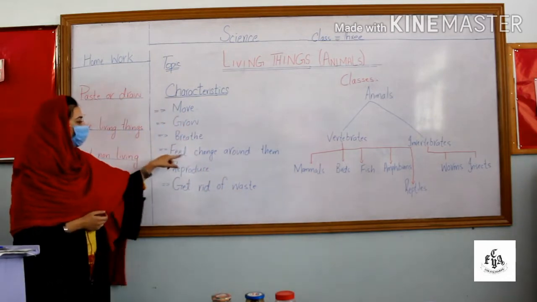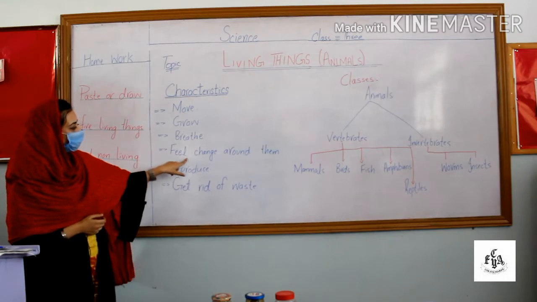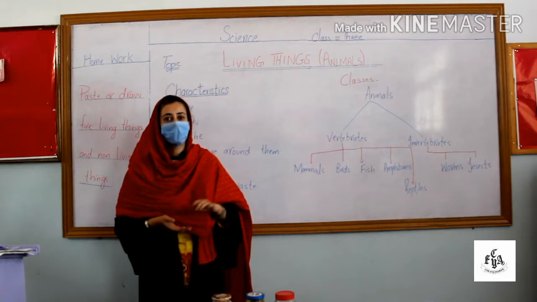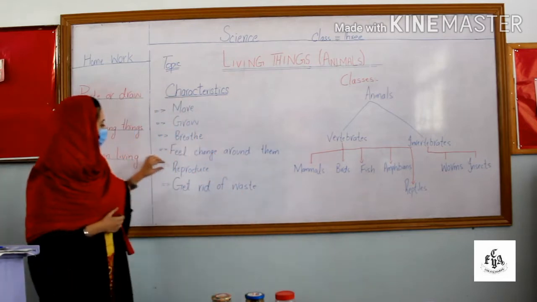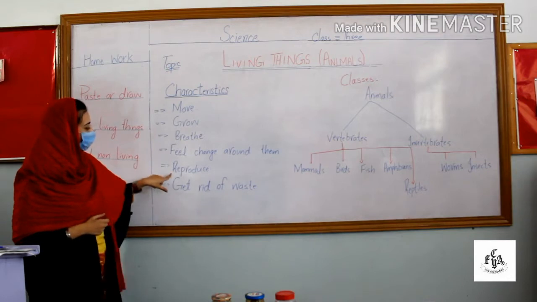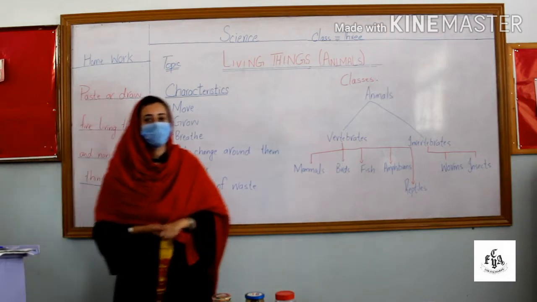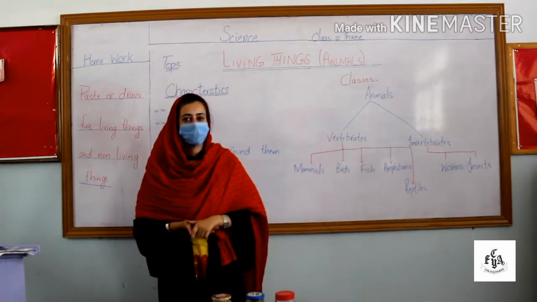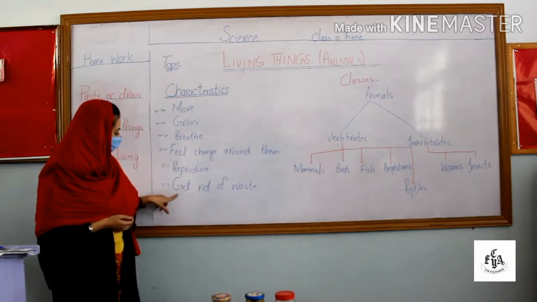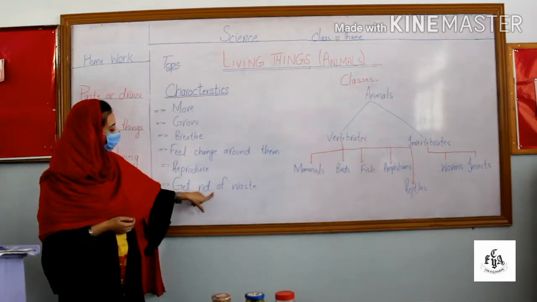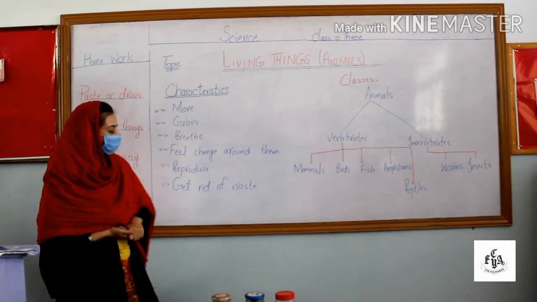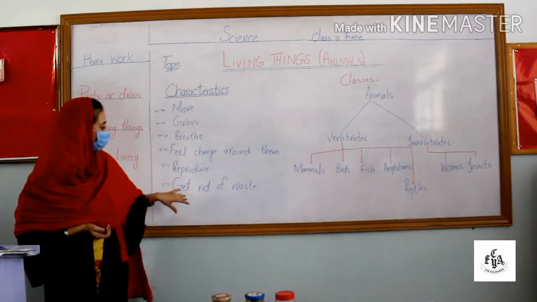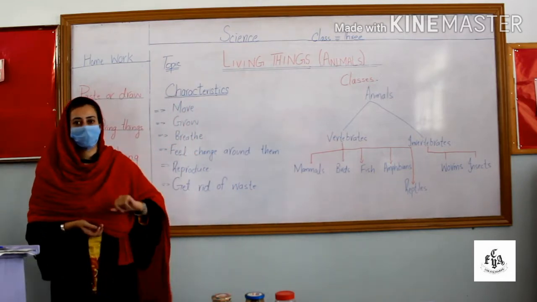The next one is living things feel change around them. Living things can feel everything which is happening around them. They can feel the changes. Number 4, living things can reproduce. Living things have babies. They can reproduce. Next, living things can get rid of waste. After eating food, that is the process of digestion, they can get rid of waste products from their body.